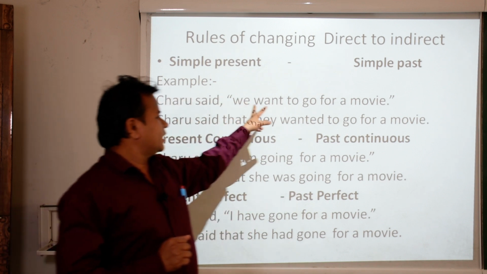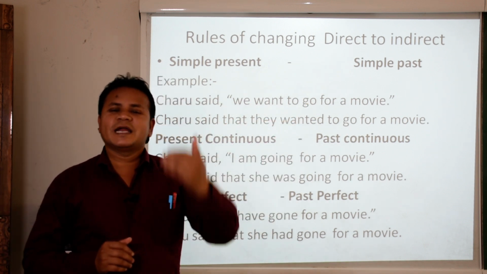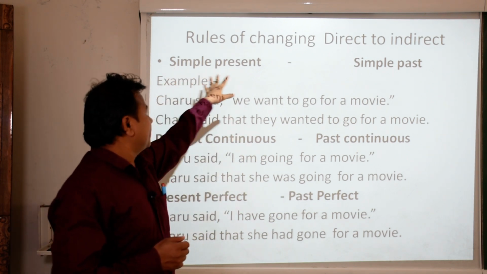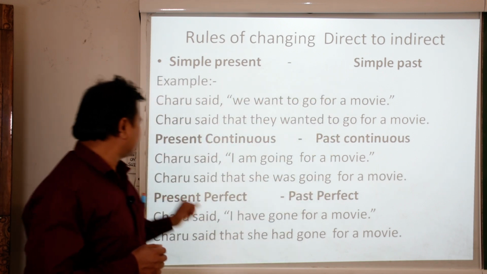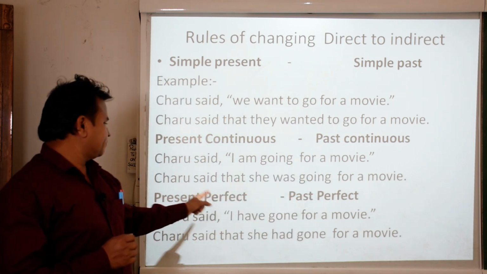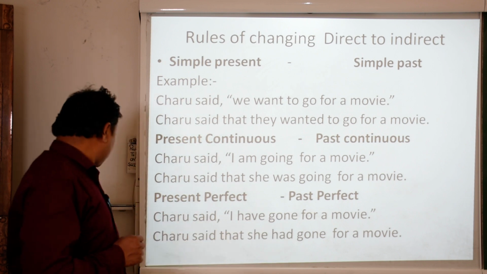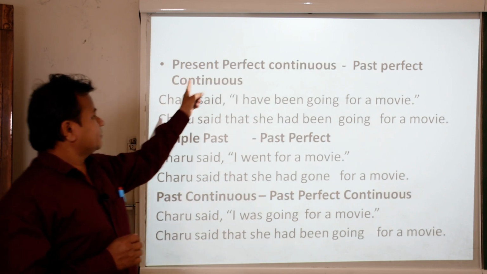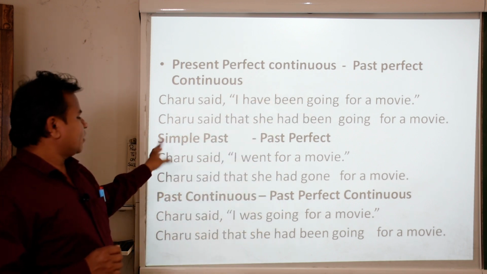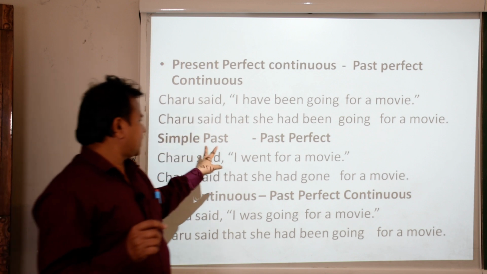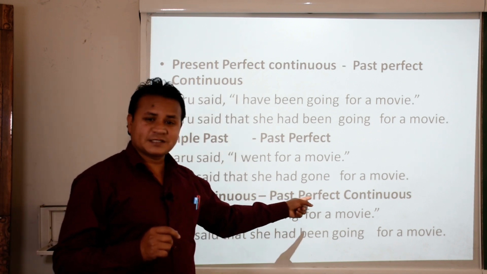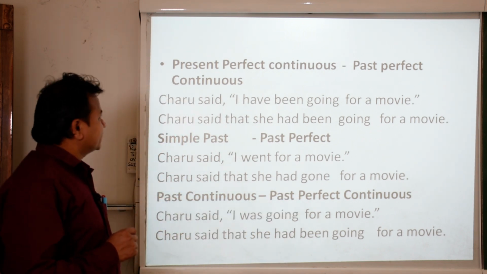Now we have to change the reported speech according to the tense, according to the demand of the rule. Now see the rules. Simple present changes into simple past. Present continuous changes into past continuous. Present perfect changes into past perfect. Present perfect continuous changes into past perfect continuous. Now comes the past form. Simple past changes into past perfect. Past continuous changes into past perfect continuous.